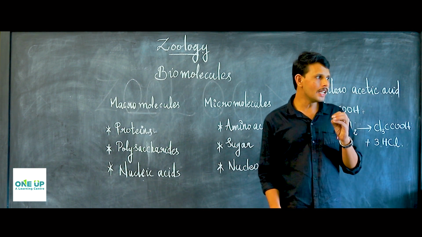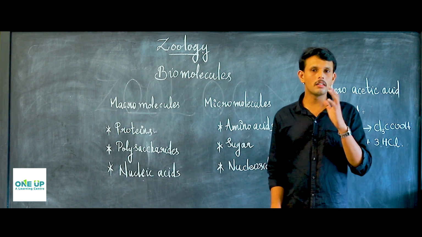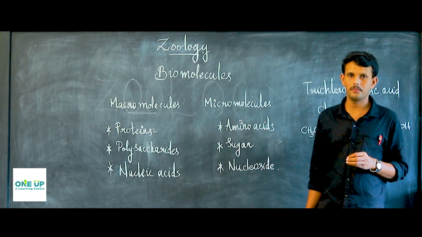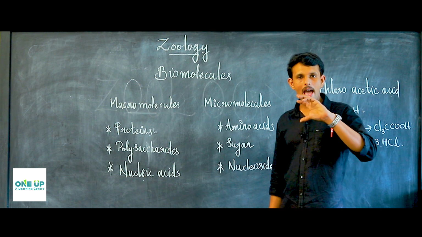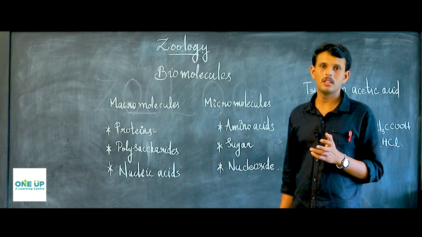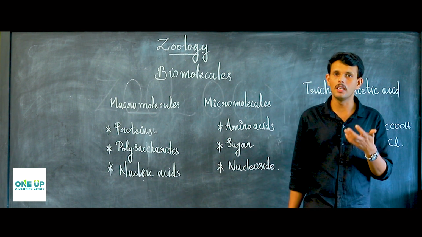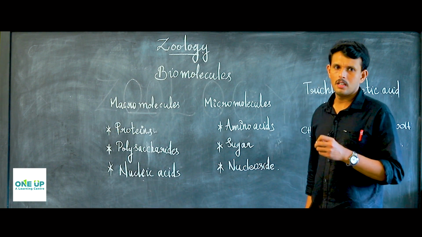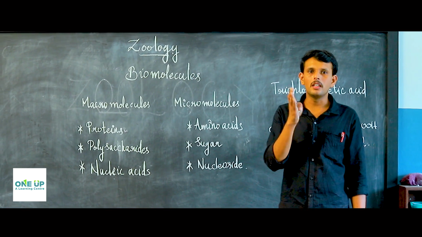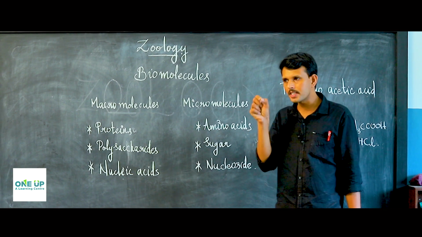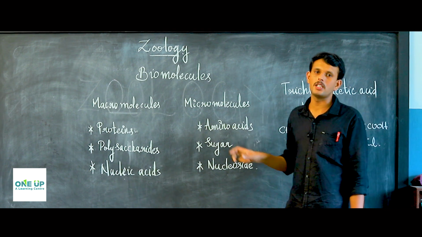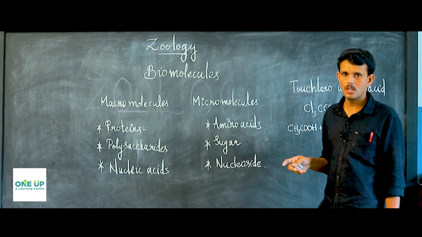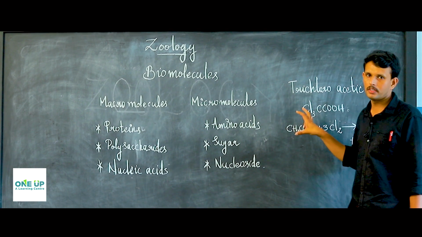But any living tissue contains not only organic compounds but also inorganic elements and compounds. So, we have to employ another method or technique to extract and analyze the inorganic constituents of a cell. It is a bit destructive method. In this method, suppose you are given a living tissue, first you have to record the initial weight of the tissue. Initial weight of the tissue, otherwise called the wet weight. So, you have to record the wet weight of the tissue.